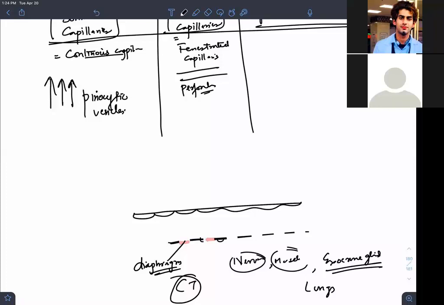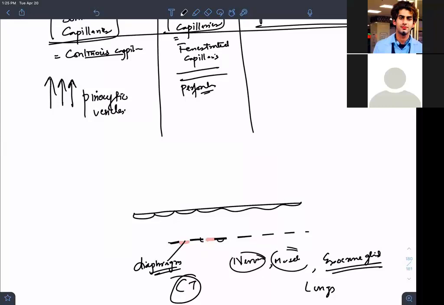Fenestrated capillaries have a continuous basal lamina. I reiterate this. But sir, where are the windows then? Windows should be between the endothelial cells. Are we understanding? Basal lamina will be continuous. If I made any mistake, I'm sorry. Let me speak again.